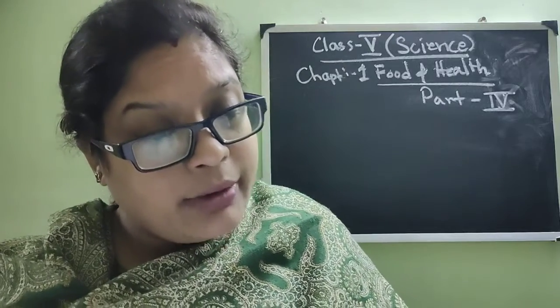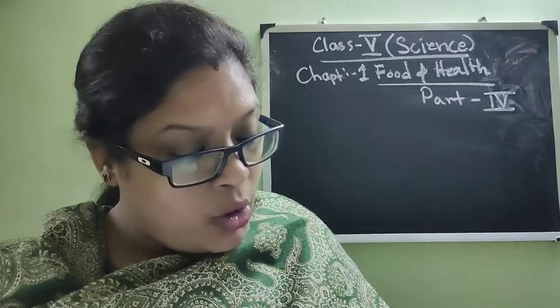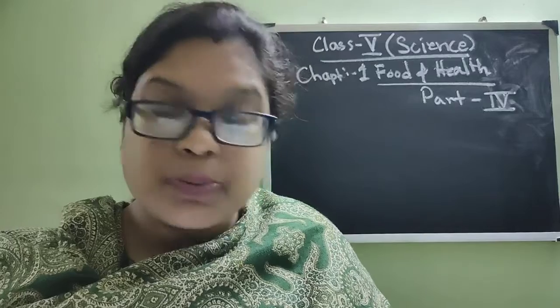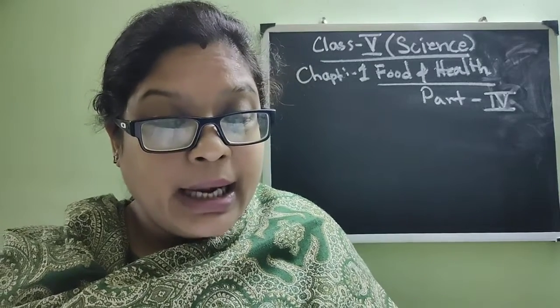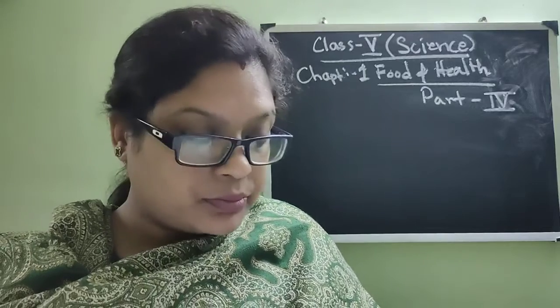Eating infected food and drinking infected water cause disease to spread. So this is how food and water can be the cause of spreading infection. Diarrhea, typhoid, jaundice and cholera are some diseases that can spread in this way.